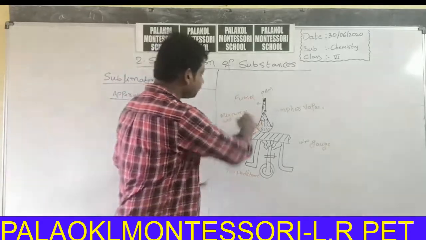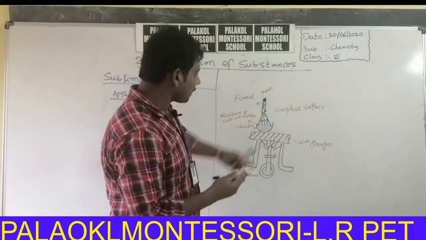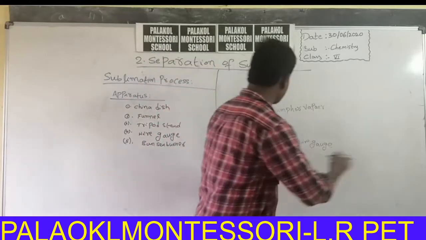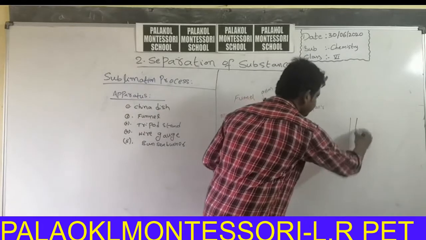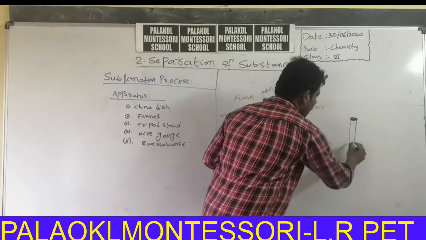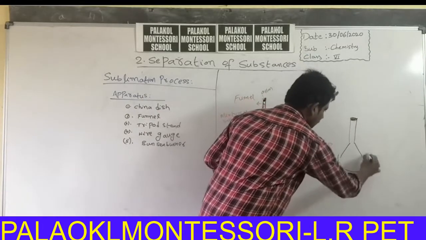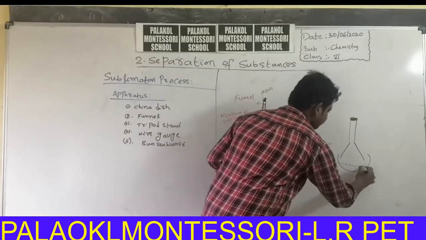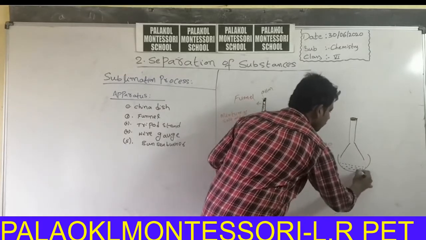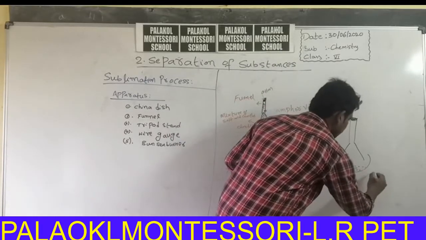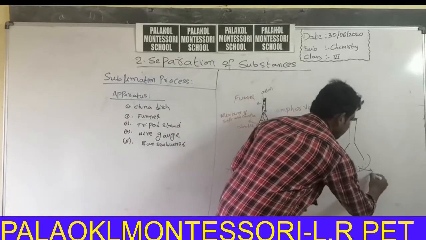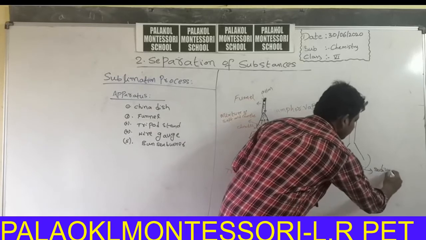After cooling, sodium chloride is left in the china dish. This is sodium chloride.